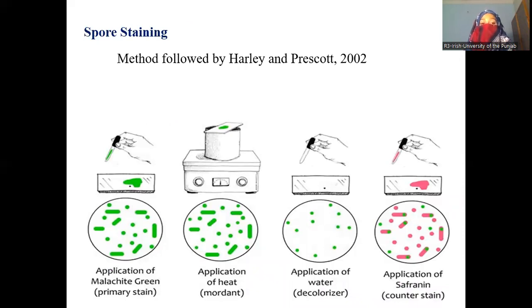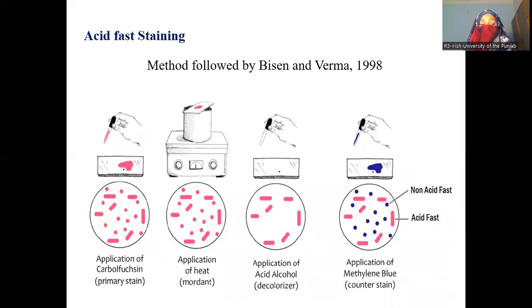Spore staining. The spore staining method is followed by Harry and Prescott 2002. In this, first of all, malachite green is used as primary stain. After that they heat it and decolorize using water. In the end, we use counterstain safranin to see whether spore formation occurs or not. In lactobacillus, no spore formation occurs, so this test will help us in identification of lactobacillus species.